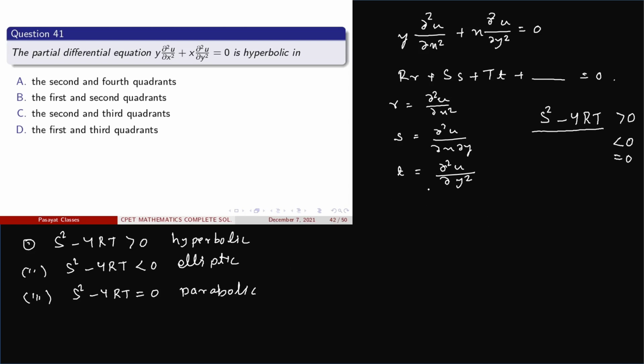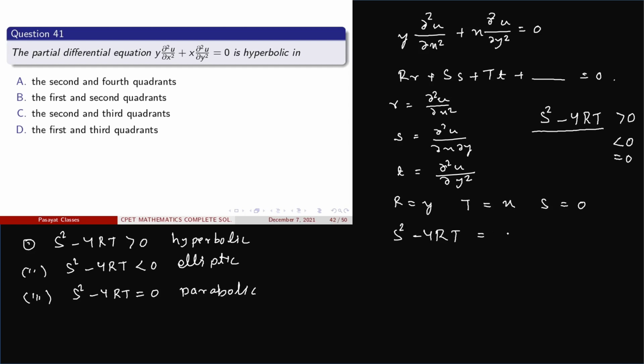So here observe the coefficient capital R. Here the coefficient capital R is y, capital T is equal to x, and capital S is equal to 0. So we have to calculate this s square minus 4rt.